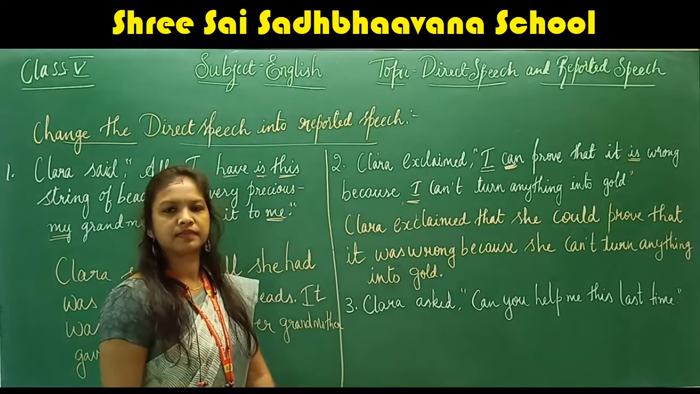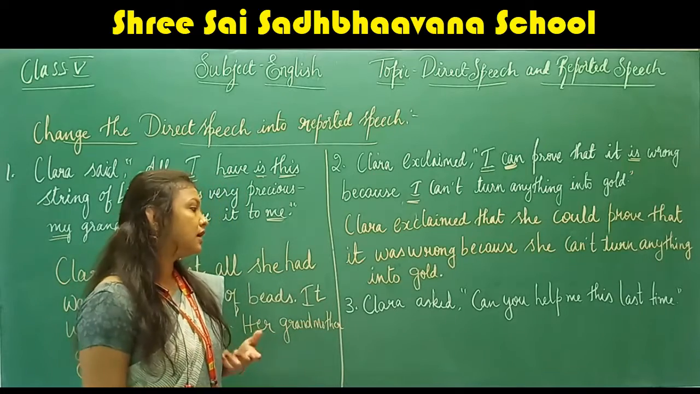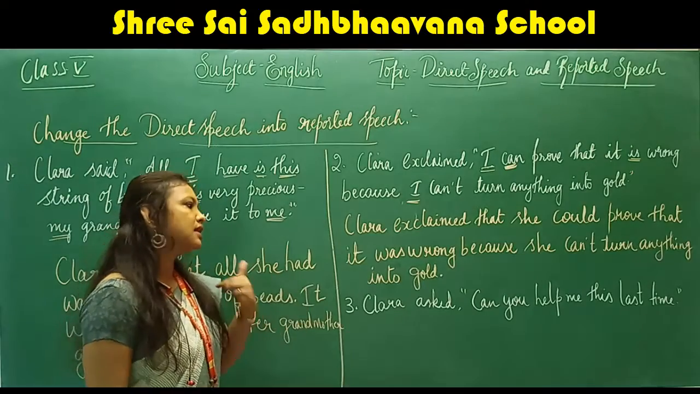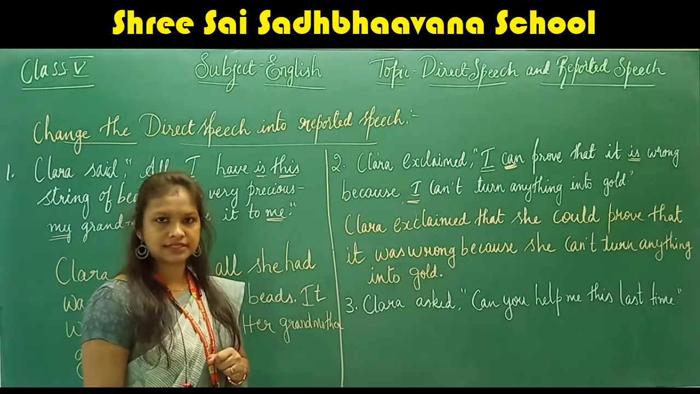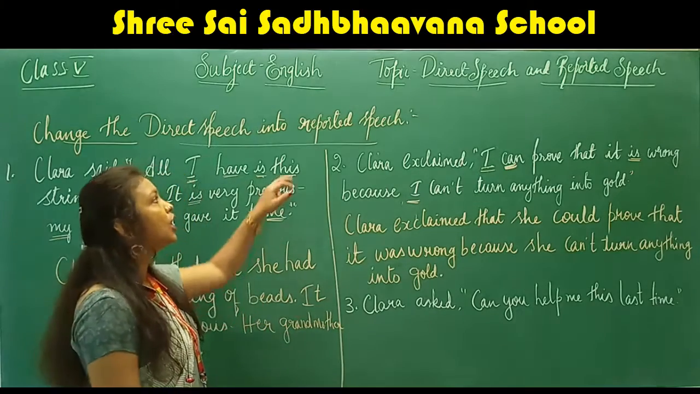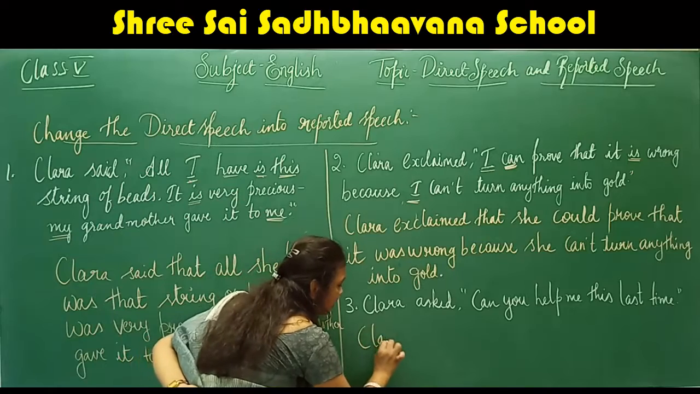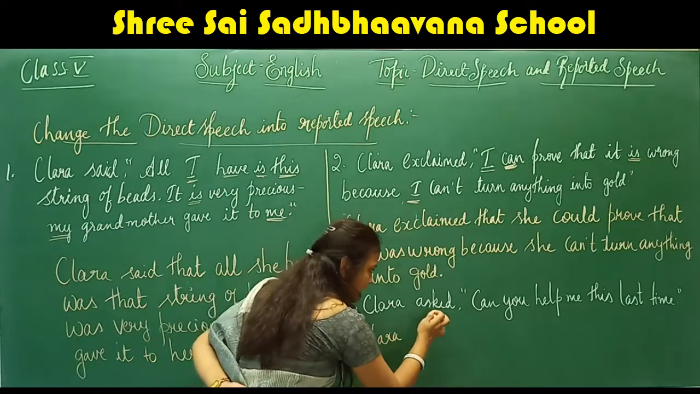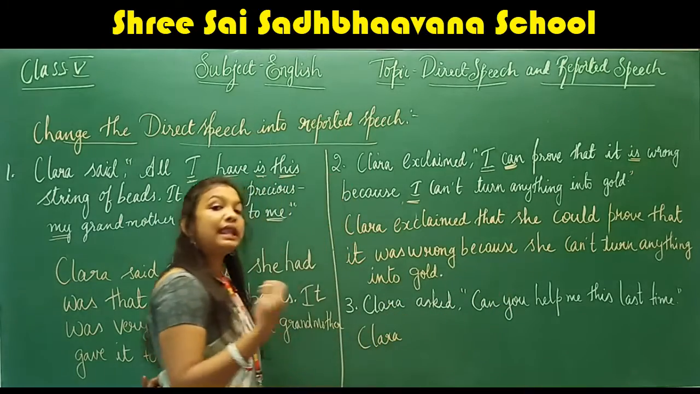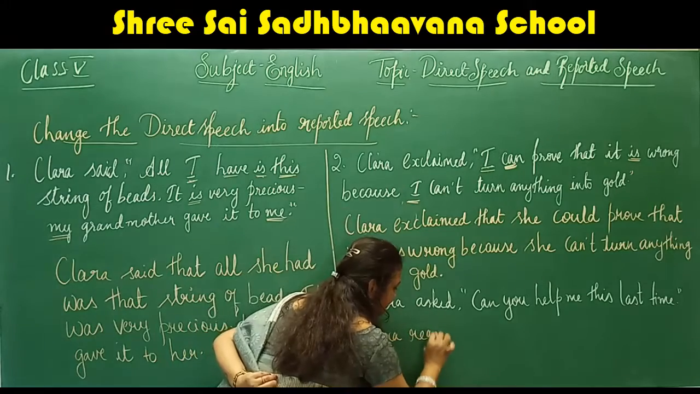Into gold. Understood, children? Next, Clara asked, can you help me this last time? So the sentence is in direct speech, then we have to change it into reported speech. Now next, what are the rules we have to follow? Clara asked or Clara requested. Here she is requesting, help me, right? So now we will use the word requested.